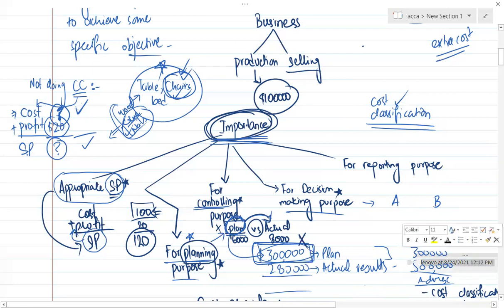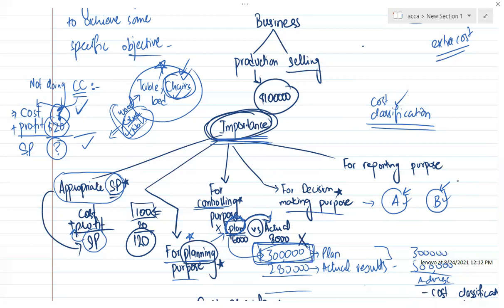I come to you and I say, boss, you have to decide whether to make A or whether to take B. I mean, there are two products, A and B, and we are deciding whether to continue A or whether to continue B. We are deciding on continuing one of the products, A or B, not both. So I come to you, you are the production manager. I say to you, which product do you have to continue?